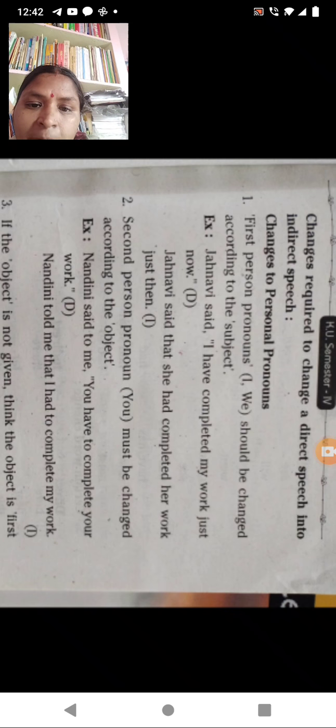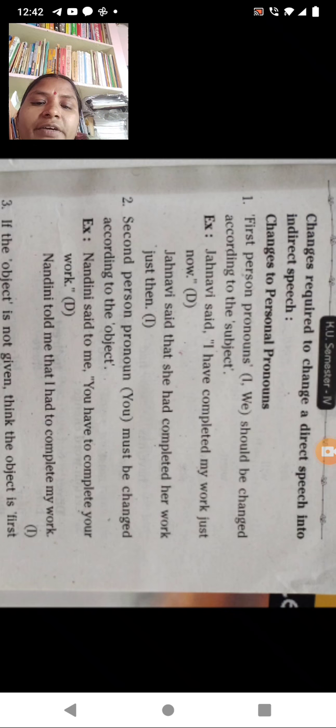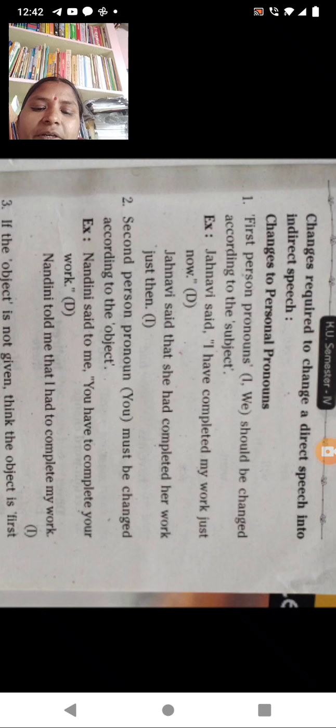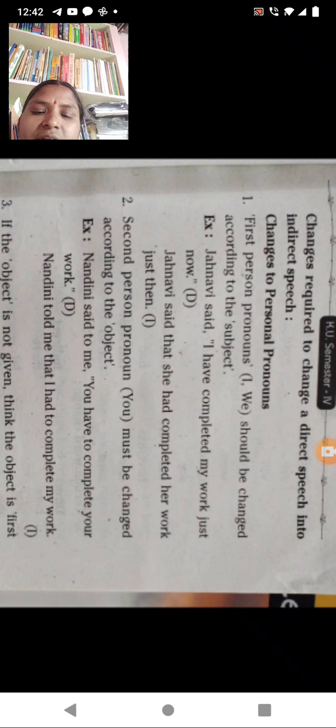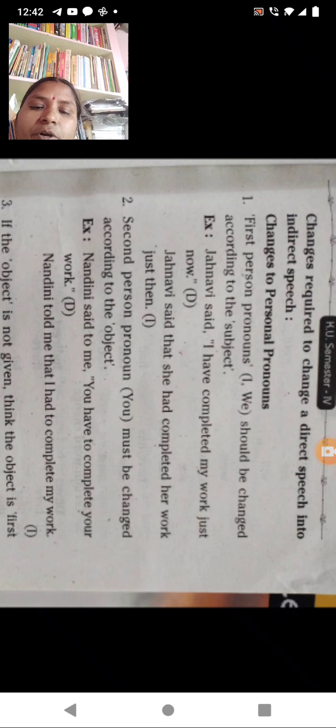For example, Jannavi said, "I have completed my work just now." What did Jannavi say? Changing it into indirect speech: Jannavi said that she had completed her work just then. Here "I" becomes "she", accordingly changing the personal pronoun, because Jannavi is a girl.